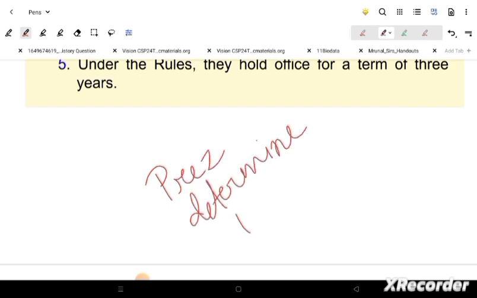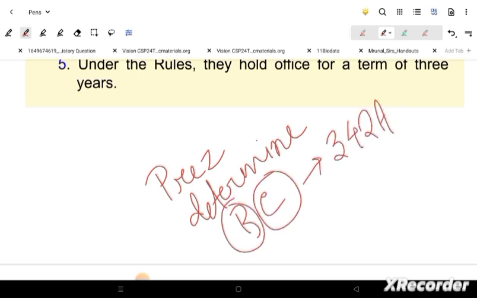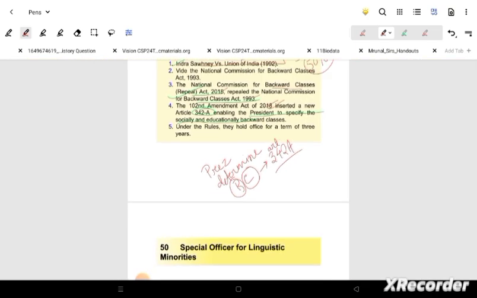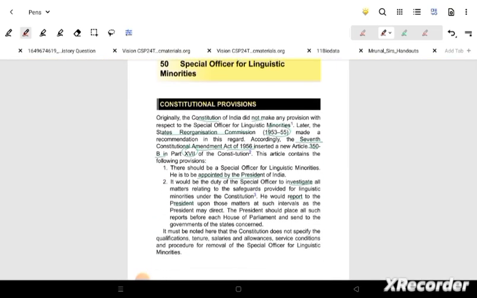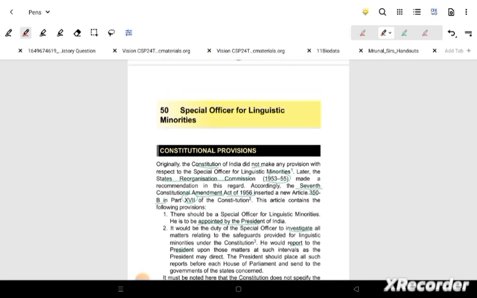342A has been included, and that will be seen as the President determining the BCs in a particular state, if that has to be seen. So that's why we need to remember this 342A inclusion by the 102nd Amendment Act.